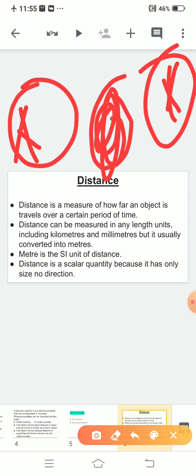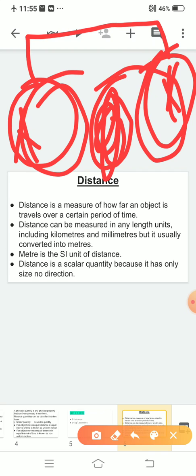So that person will go here, then he will go here, then he will reach here. Okay, so one is this and one is this. You will measure the difference between the initial position and the final position, and these two solutions are termed differently. First, the actual path covered by the object is known as the distance, and the other way, the distance between the initial and final position, is known as your displacement.